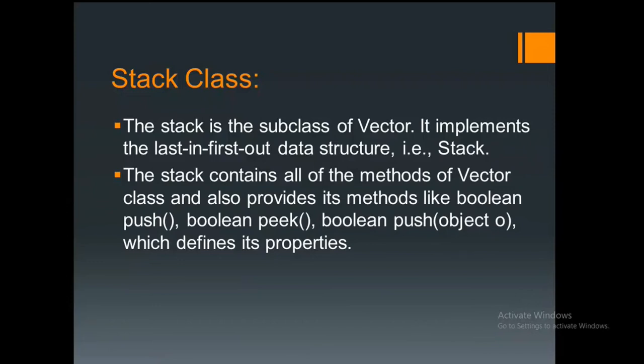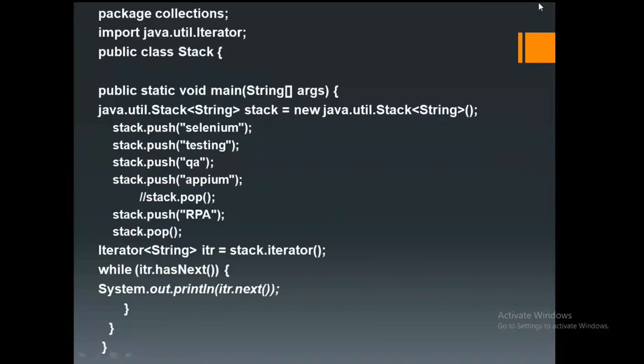So that's what they're writing. The stack is a subclass of the vector. It implements the last in, first out data structure, that is nothing but stack. The stack class contains different methods like push, peek and pop. Like this, we have defined different methods to define the properties. Now a very important definition I'm going to tell you: push and pop. Push is nothing but to insert, and pop is nothing but to remove. I'm going to show that with an example, and you will understand it.